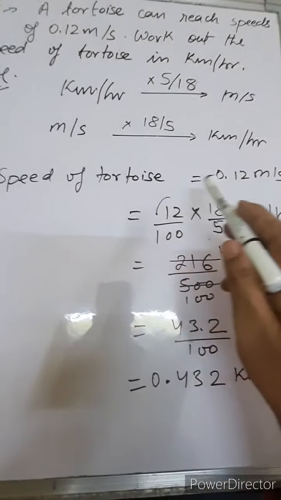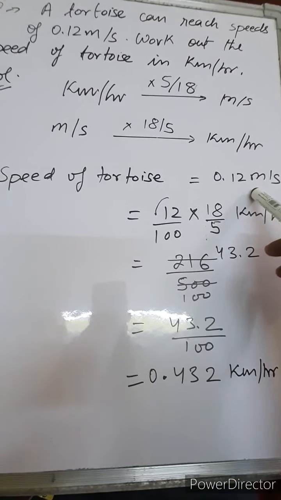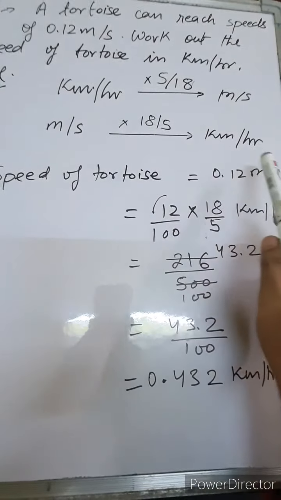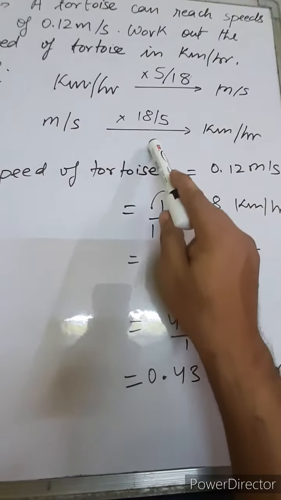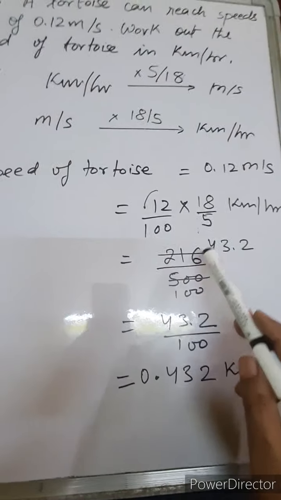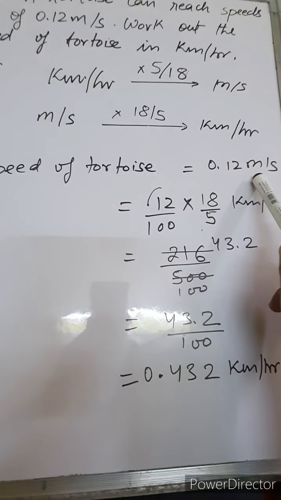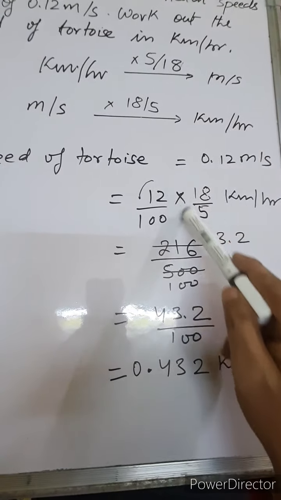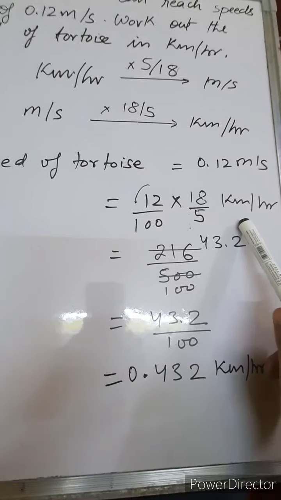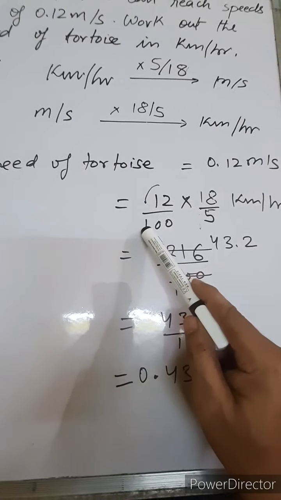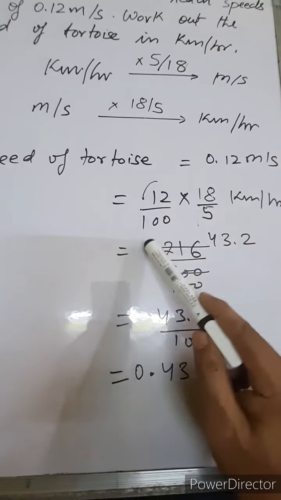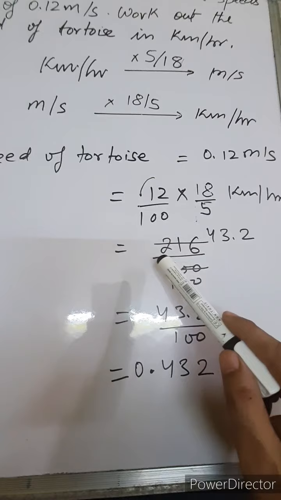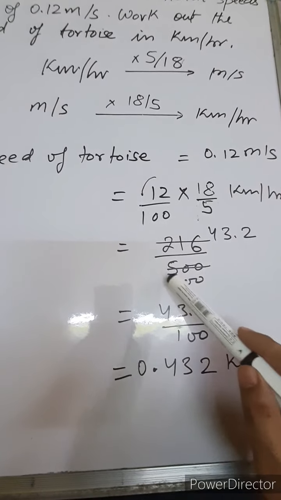Now here the speed of the tortoise is given in meter per second and we have to convert this speed into kilometer per hour. So we multiply by 18 by 5. The speed is 0.12 meter per second, so 0.12 will be multiplied by 18 by 5. When we remove the decimal in 0.12, we get 2 zeros in the denominator. Then 12 8s are 96, 9, 12 1s are 12, 9, 21, so 216 upon 5 into 100, which is 500.